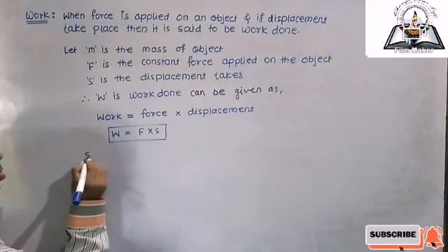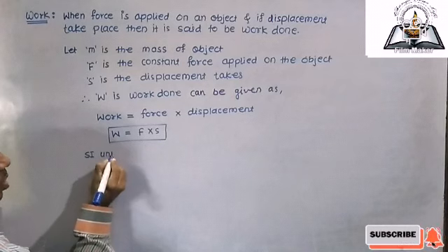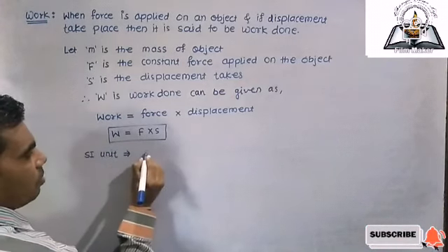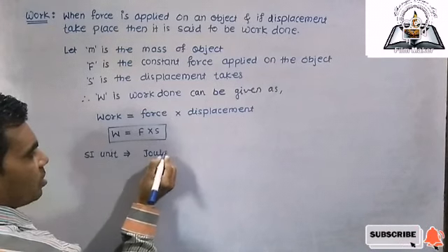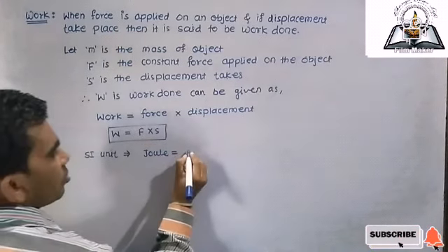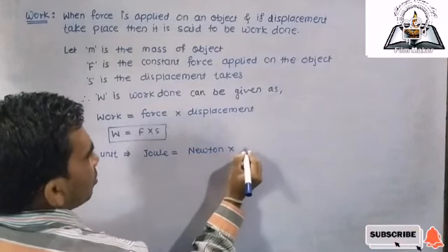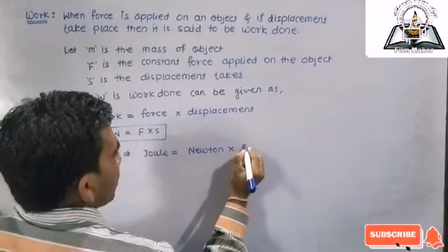Then we have the SI unit. What is the SI unit? The SI unit of work done is joule. Why is it joule? Because the unit of force is newton and the unit of displacement is meter in SI.